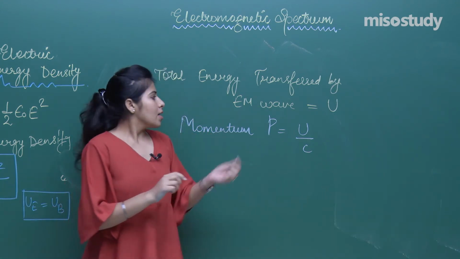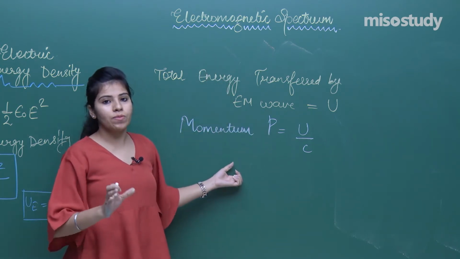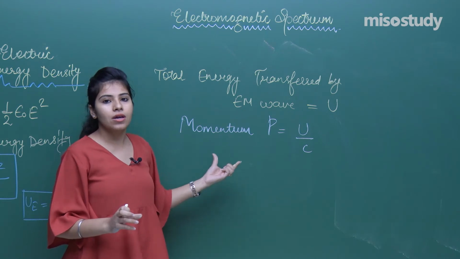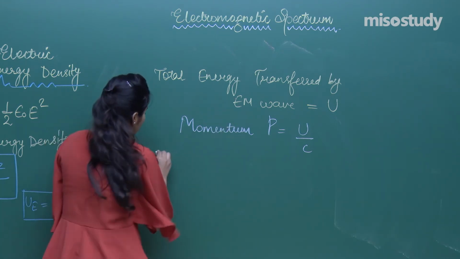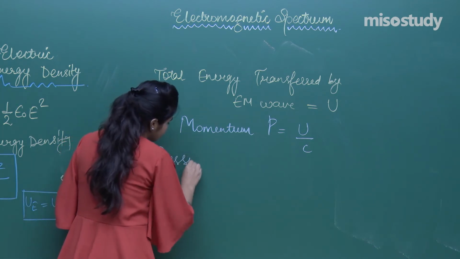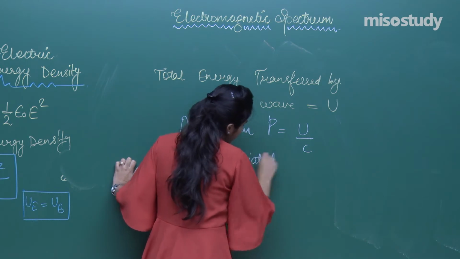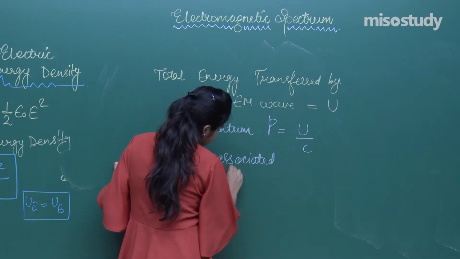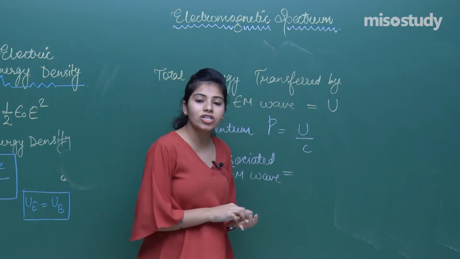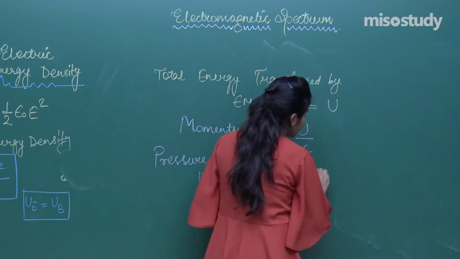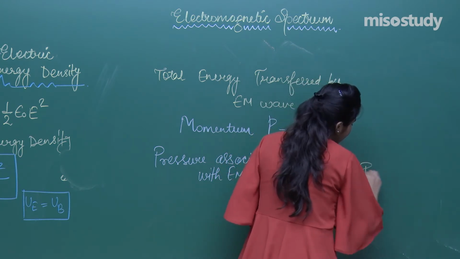Now see, when momentum is present, definitely there would be a pressure associated with this EM wave. So pressure associated with EM wave is called the radiation pressure. This term you have to remember, this is called radiation pressure.